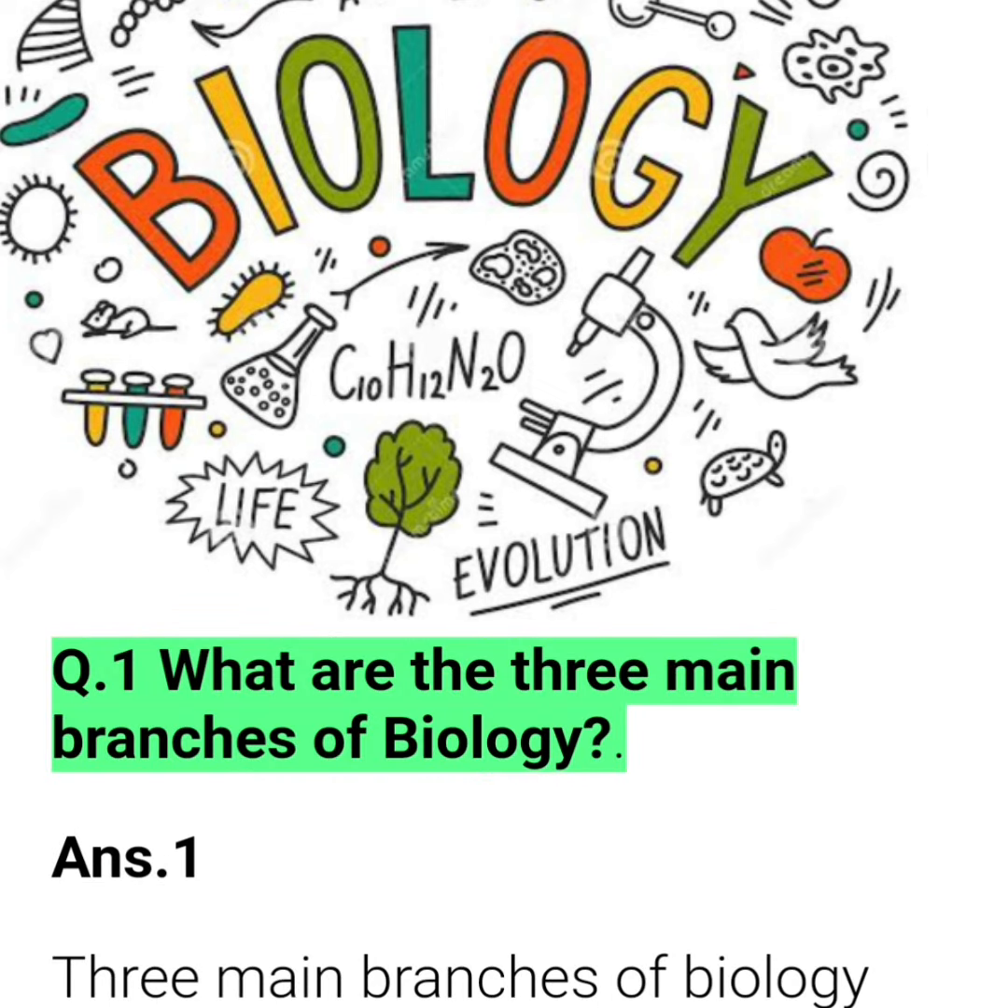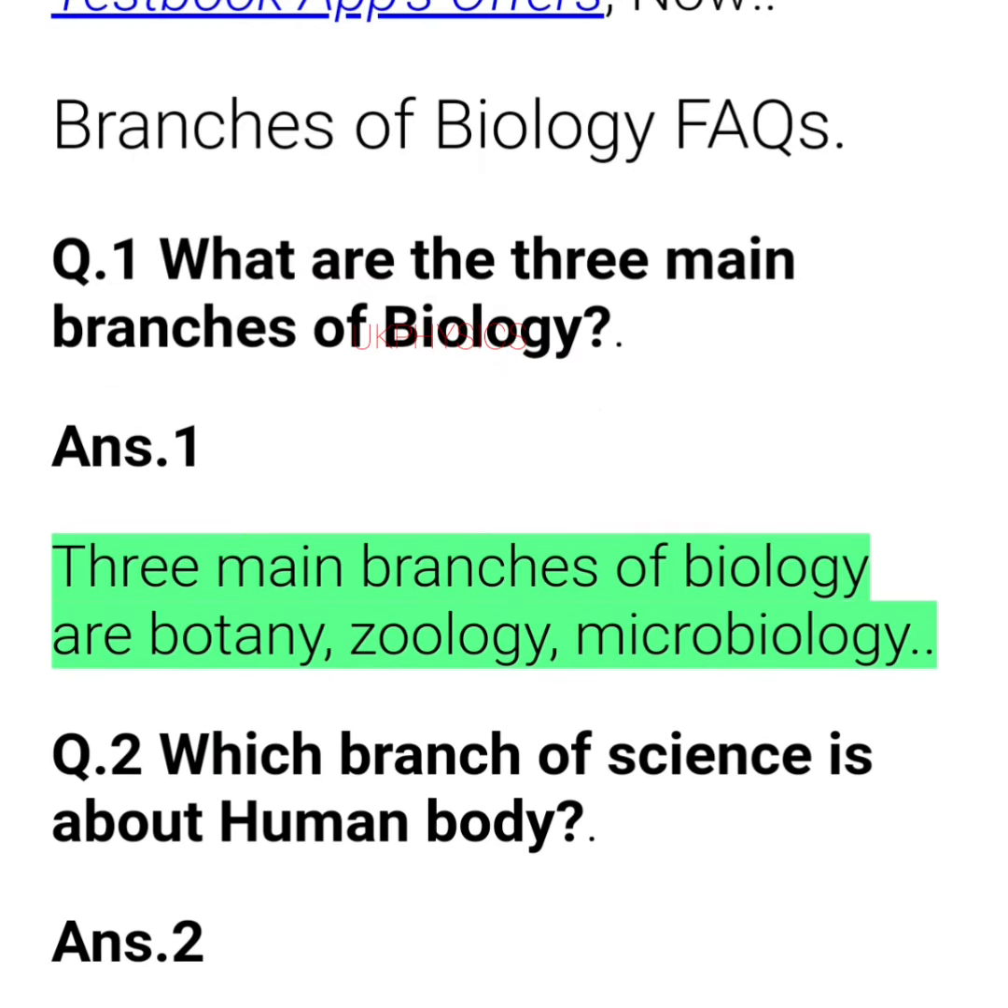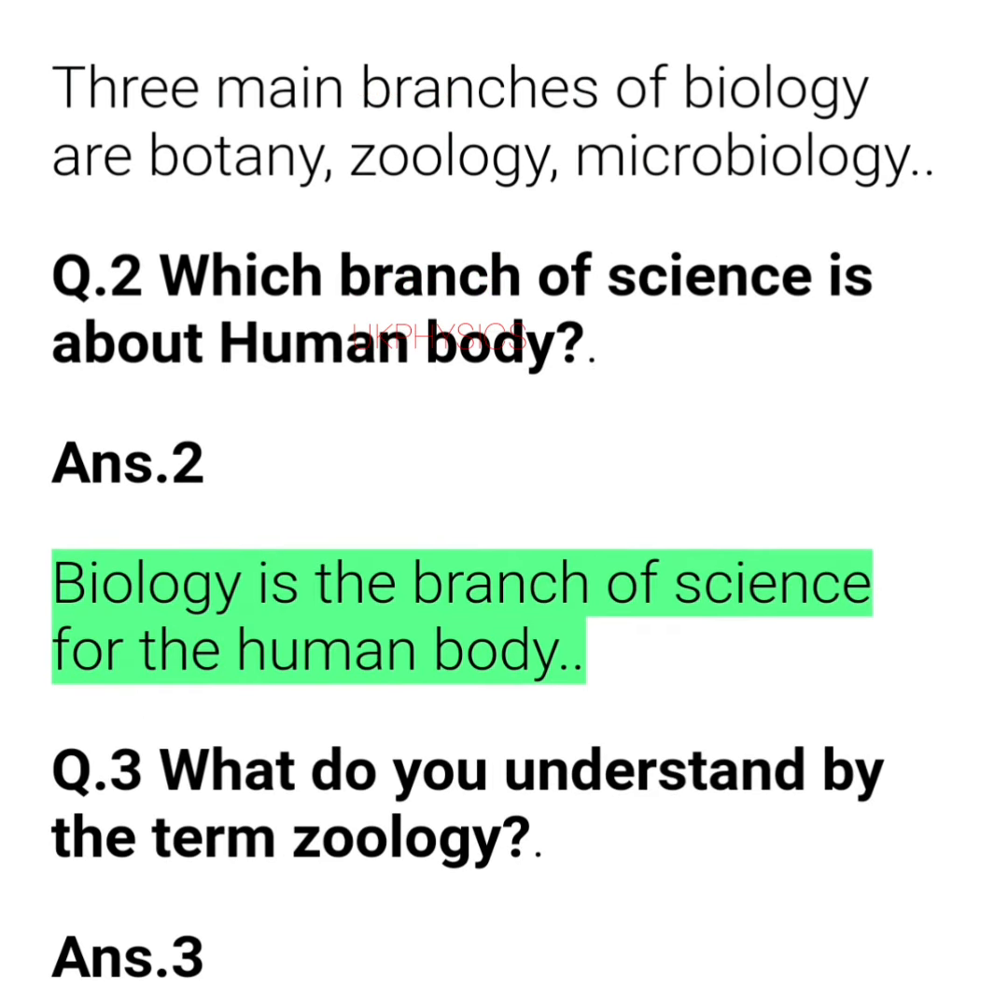Question 1. What are the three main branches of biology? Three main branches of biology are botany, zoology, microbiology. Q.2 Which branch of science is about human body? Biology is the branch of science for the human body.